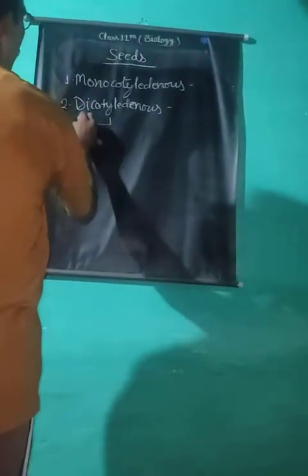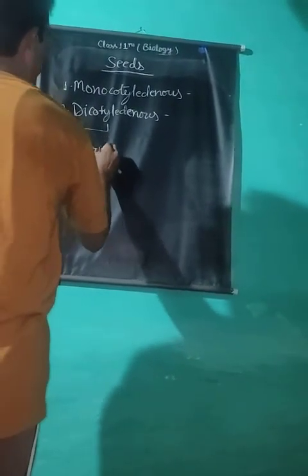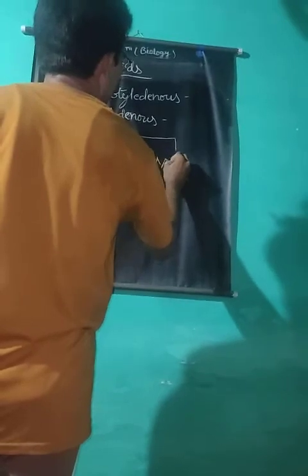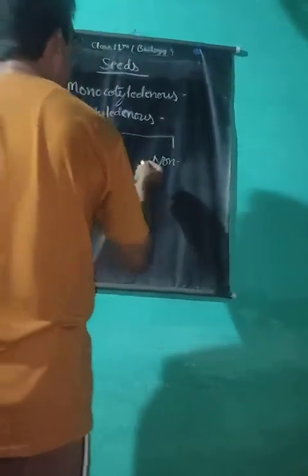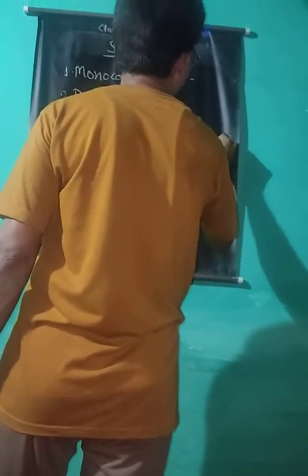Dicotyledonous seeds may be endospermic or non-endospermic. Means in most of the dicotyledonous plants, endosperm is completely exhausted during seed formation, but some are exceptions in which endosperm is present inside the seeds.